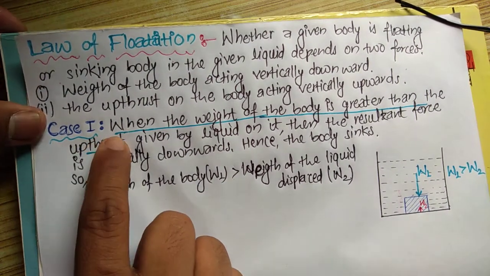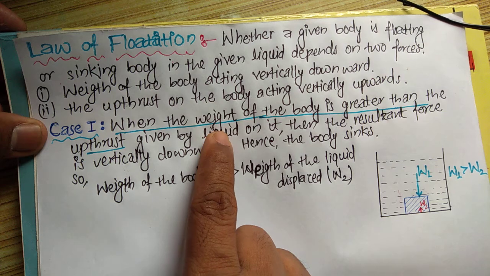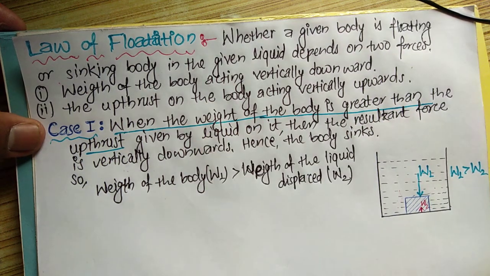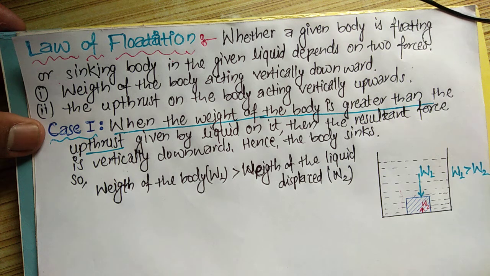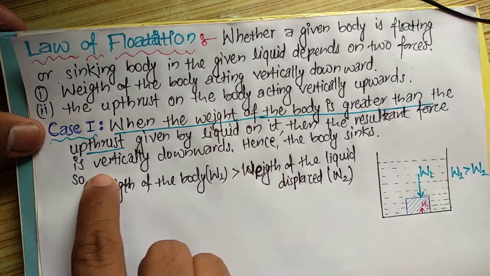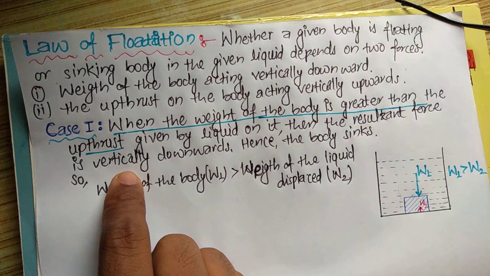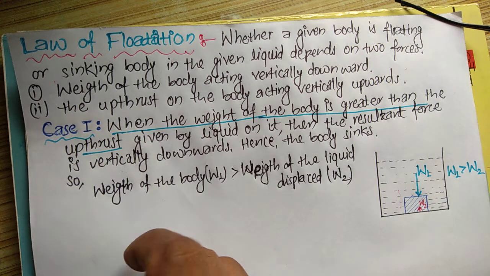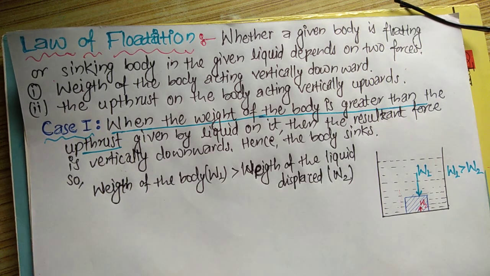So case 1 is when the weight of the body is greater than the upthrust given by the liquid on it. Then the resultant force is vertically downward. Hence the body sinks.